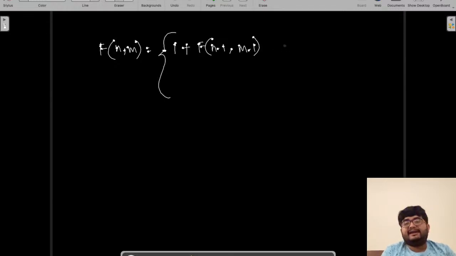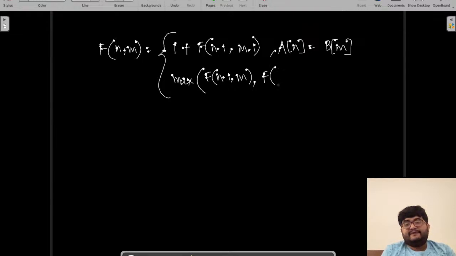This will be true when a of n equals b of m. Otherwise it will be the maximum of f(n minus 1, m) and f(n, m minus 1). It will be the maximum of these two, right? So that is the definition of f(n, m).